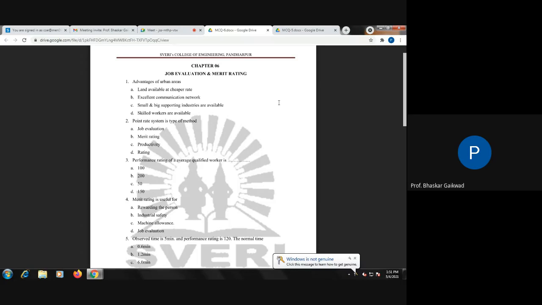Job evaluation will decide the relative worth of jobs, and on the basis of this, wage structures will be set. But merit rating actually judges the performance of the workers. Because of this, we can go for upgradation, promotion, incentive and bonus systems, and it is very useful in production planning and controlling as well as to increase the efficiency of the work. So these things you have to remember related to these two chapters. Very short questions are there.